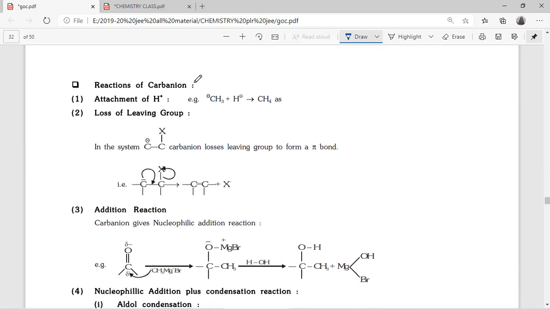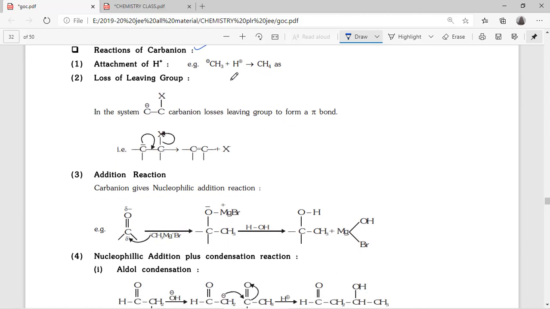Next, reactions of carbanion. How are these reacting? So carbanion CH3 minus is obviously ready to accept any electrophile, it will attract an electron deficient particle. It forms CH4 like this. Then loss of leaving group.